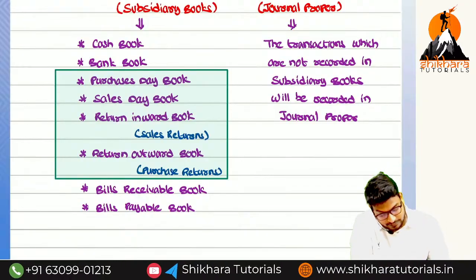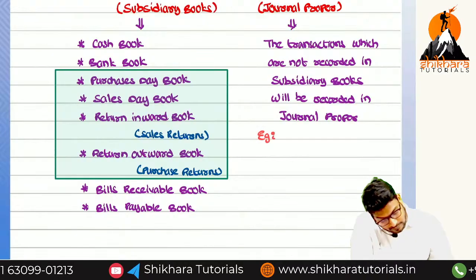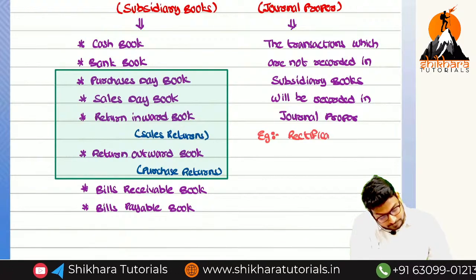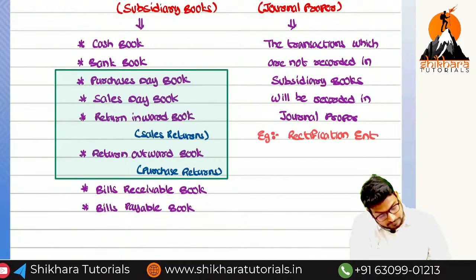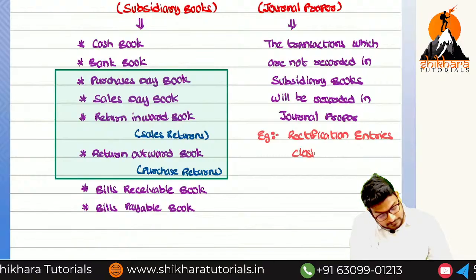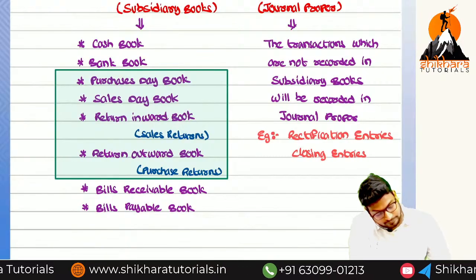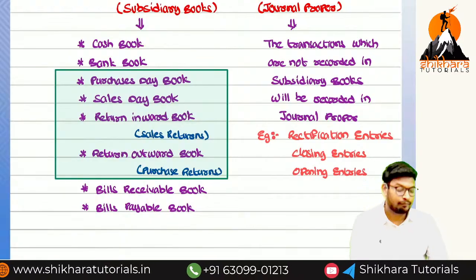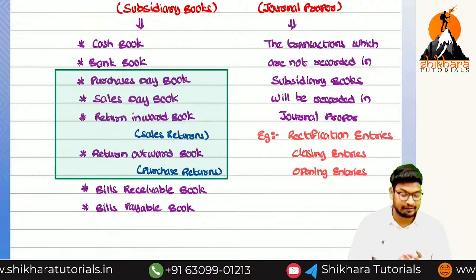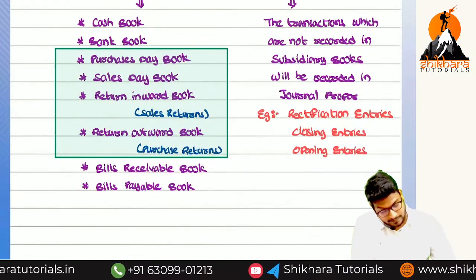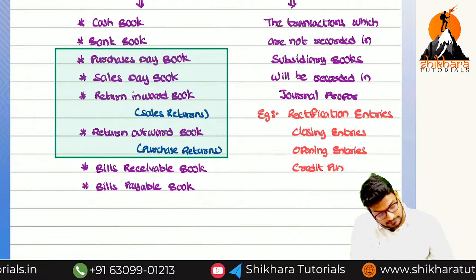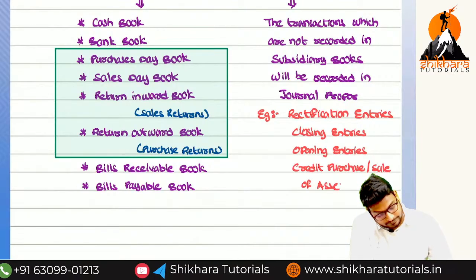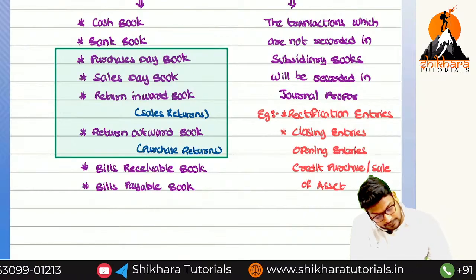You can write the examples: rectification entries, closing entries, opening entries, credit purchase or sale of asset, etc. What are all the examples?